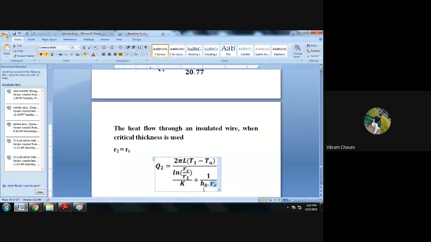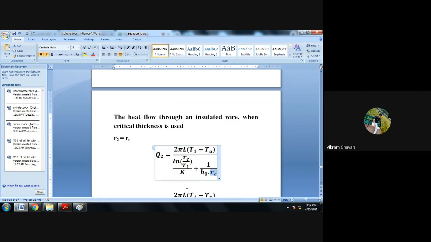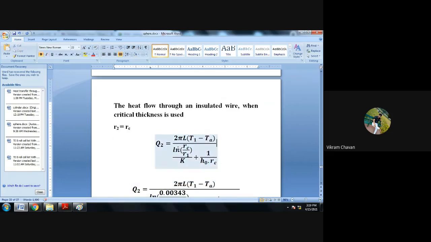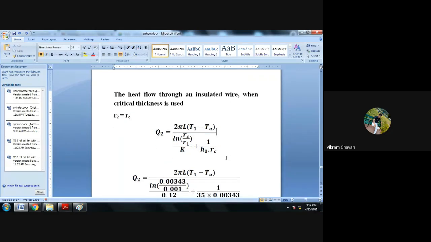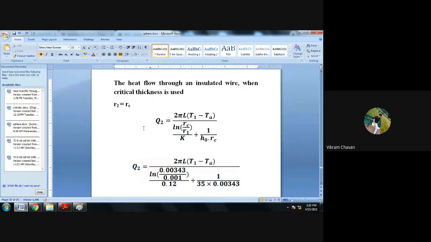Okay, so Q2 is equal to 2 pi L into bracket T1 minus TA, whole divided by ln of RC divided by R1 divided by K, plus 1 upon H0 multiplied by RC. Just put in the values for the denominator and calculate the denominator only. So that will be our Q2, when we are calculating the heat transfer rate using the critical thickness of insulation for the wire insulator.